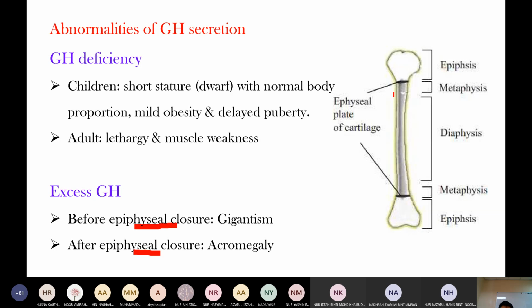But after 25 years, it's impossible to grow taller. So excess growth hormone before epiphyseal closure means excess during childhood, not adult life, like 18, 17, 16, or 14 years, and it can cause gigantism. But after epiphyseal closure, after 25, excess growth hormone due to a tumor presents with acromegaly.